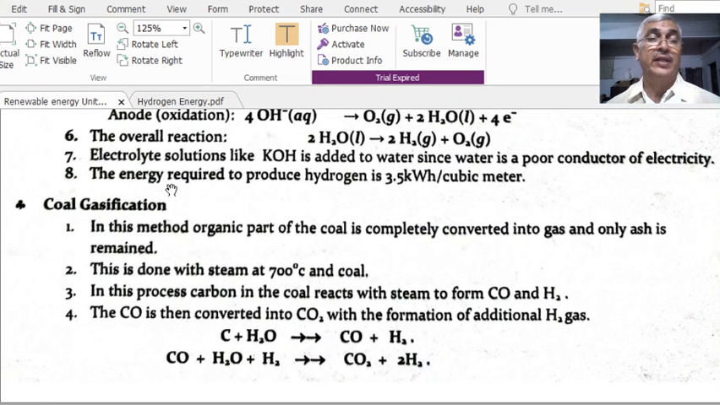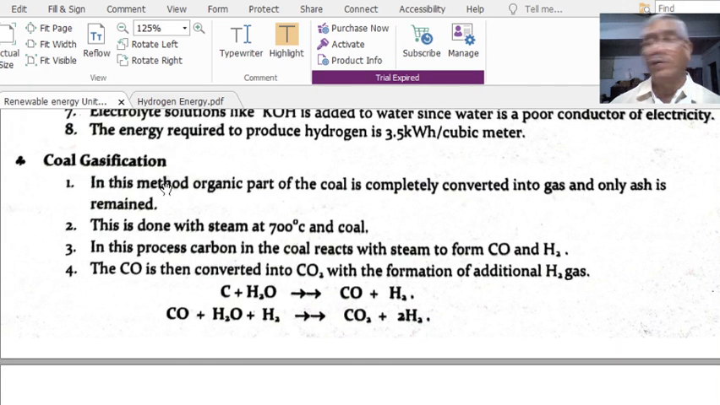The energy required to produce hydrogen is 3.5 kilowatt hours per cubic meter. In order to perform the electrolysis of each cubic meter of water, it needs 3.5 kilowatt hours of energy. Therefore in this electrolysis we are also getting oxygen and hydrogen, but the hydrogen is double the amount of oxygen. Next one, coal gasification.